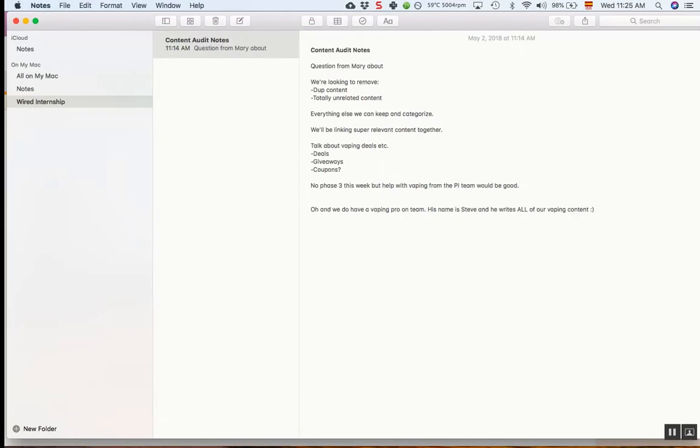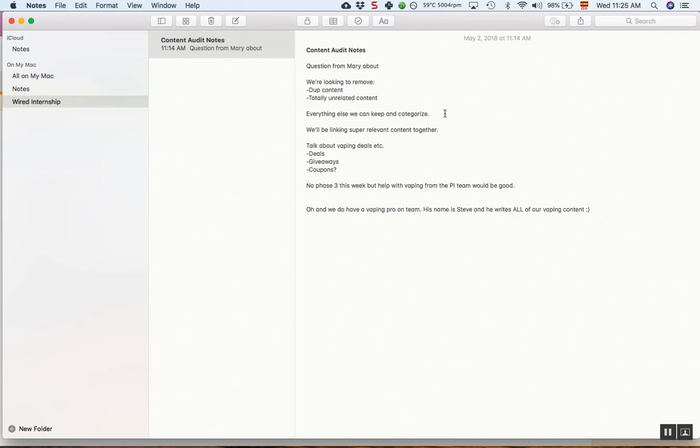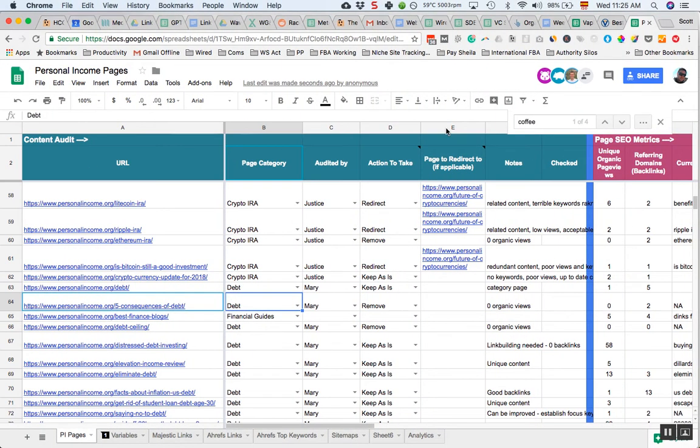And we'll talk about why we categorize things. We're going to get into inner linking and how we link things together, but we basically link together super relevant content. So imagine we've got 5 pages on debt, right? We link those together so that we create this cluster of articles around debt.